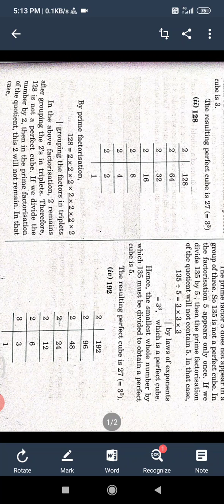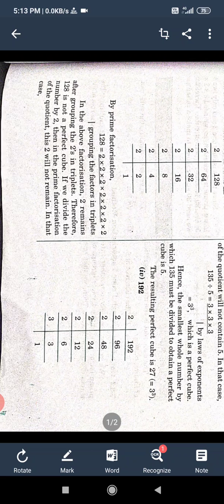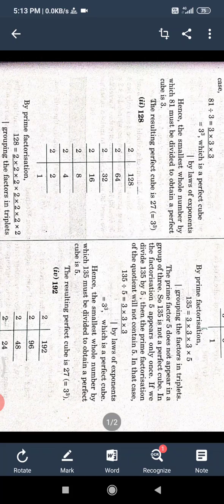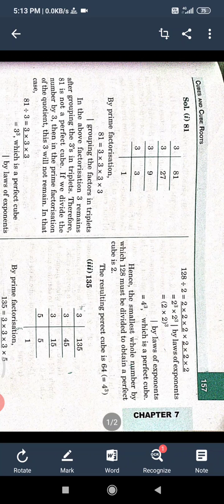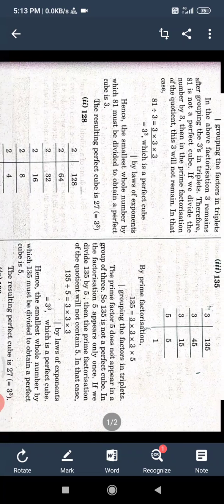If we divide the number by 2, then in the prime factorization of the quotient this 2 will not remain. In this case, if we divide by 2, then the remaining portion will be 4 cube. Okay, and the resulting perfect cube is 64. 4 cube equals 64. Now 135.